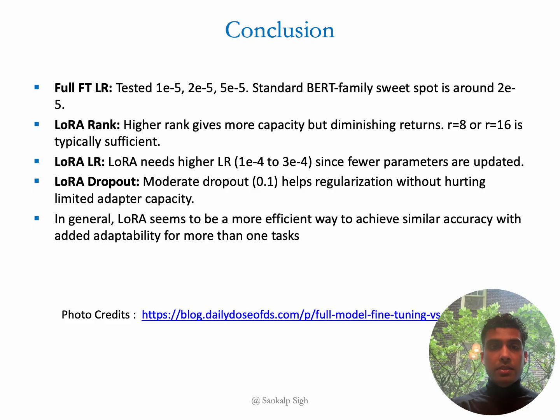To summarize, I tried three learning rates for full fine-tuning and found that 2e-5 works best, which is typical for models like RoBERTa. For LoRA, I tested different rank values and found that a rank of 8 gives a good balance. Going higher doesn't help much. Since LoRA only updates a small number of parameters, it needs a higher learning rate, around 3e-4, to learn more efficiently. Adding a small dropout of 0.1 also helped prevent overfitting without limiting what adapters could learn.